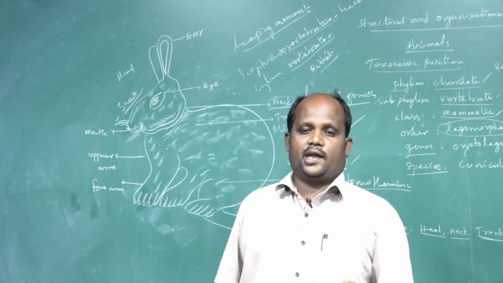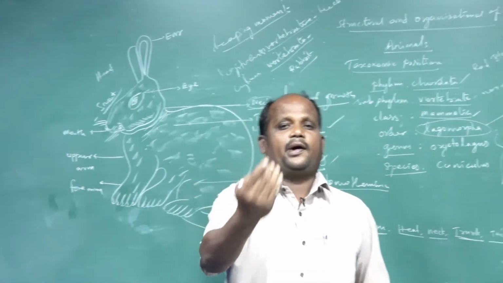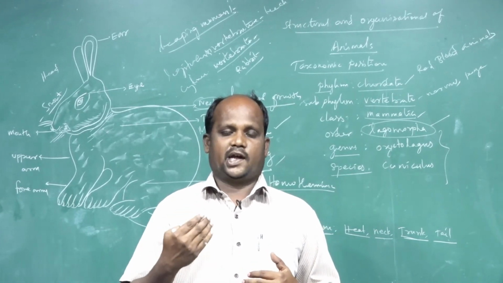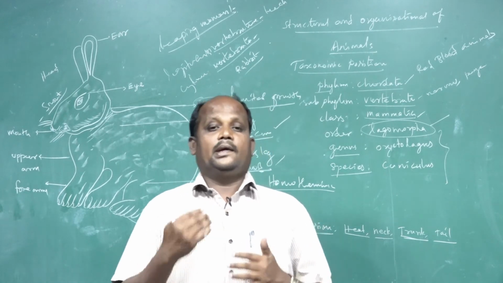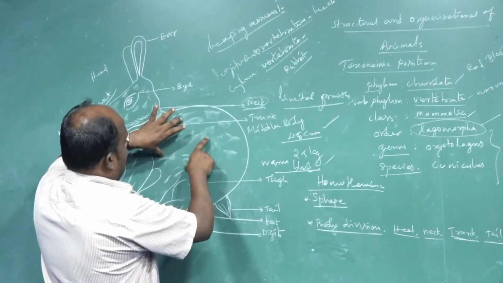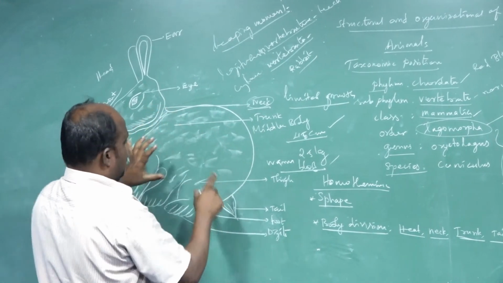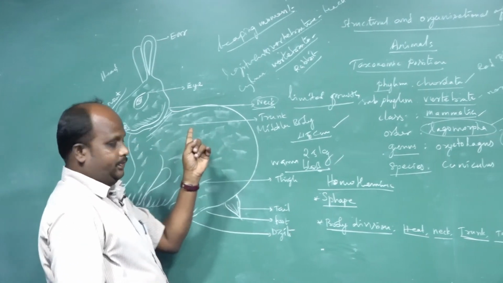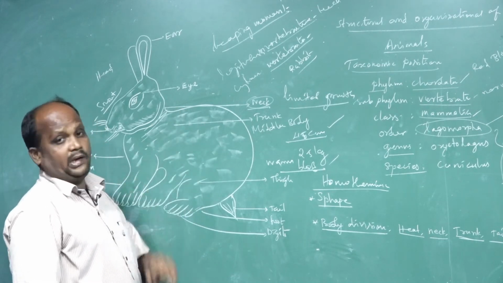The middle part of the body is divided into two parts: the anterior part and the posterior part, I mean the ventral and dorsal parts. The rabbit body is a cylindrical and elongated structure with limited growth. The entire body is divided into two parts: the ventral part and the dorsal part.